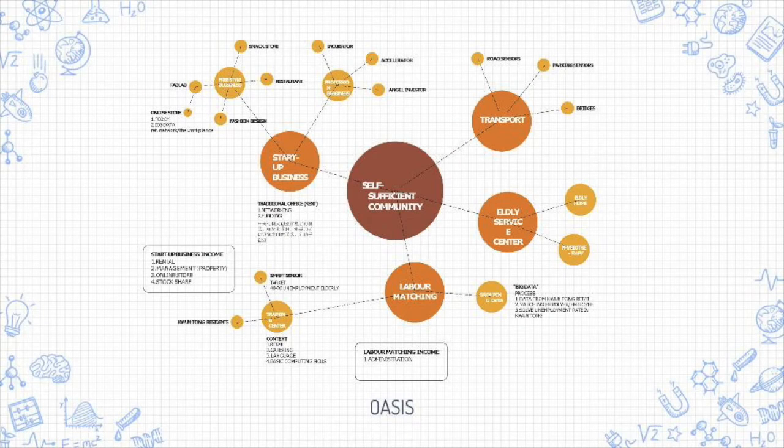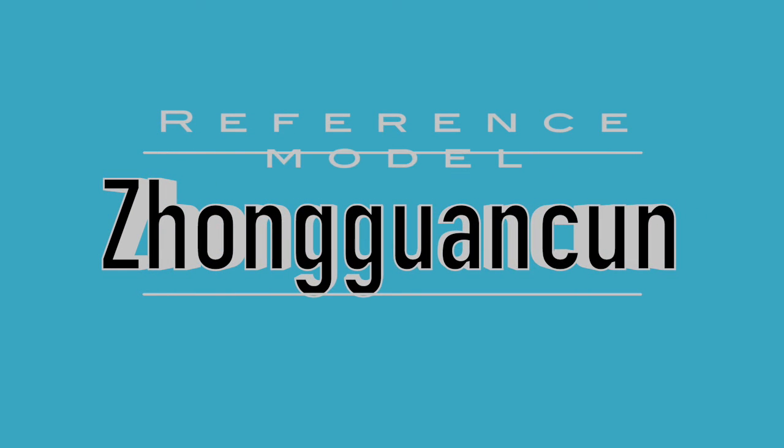OASIS, a self-sufficient community. Our target is to re-energize the district via 2 channels. First is to reboot the old buildings with new business opportunities. Second is to recycle all the possible manpower with higher efficiency of allocation. In order to do so, we take 2 successful transformations as reference models.